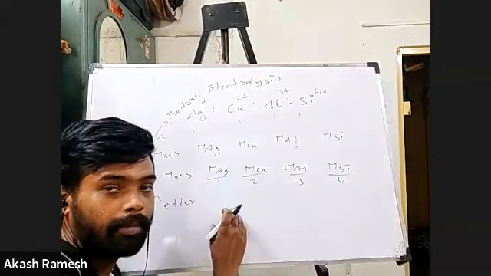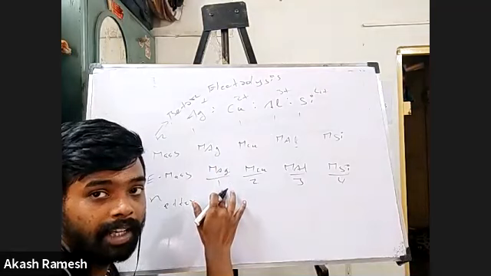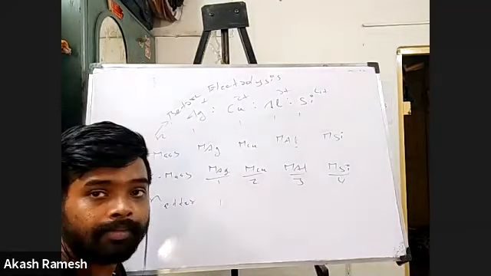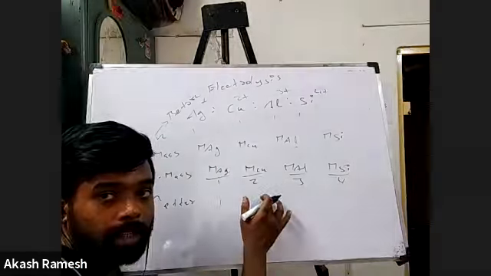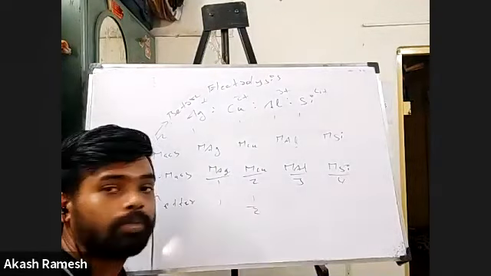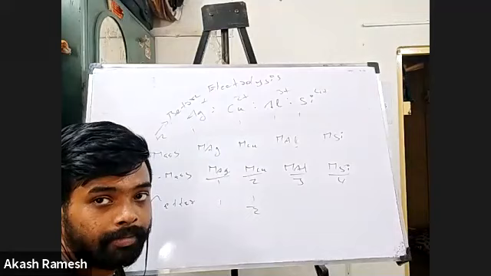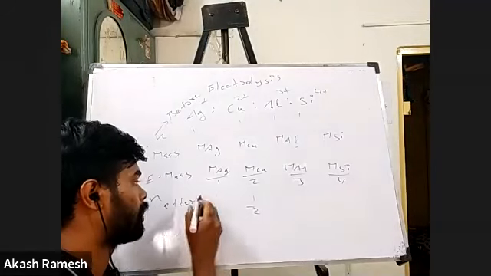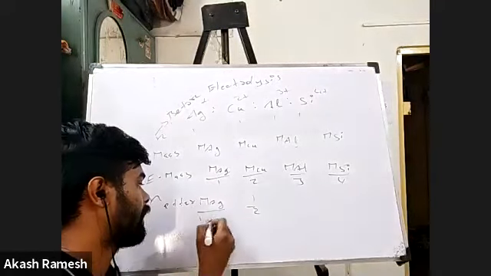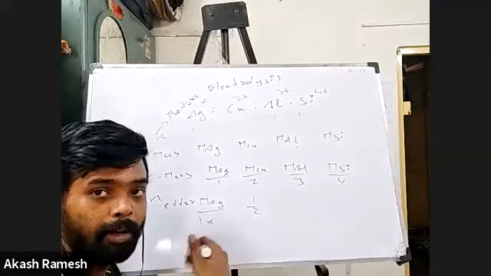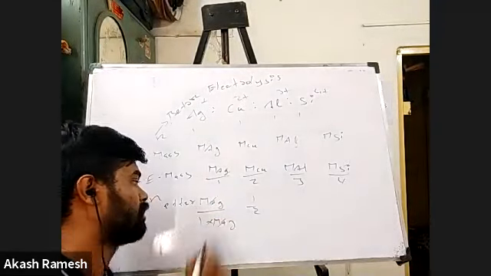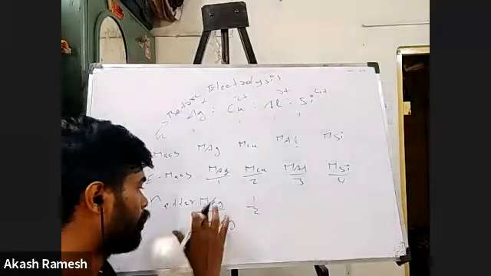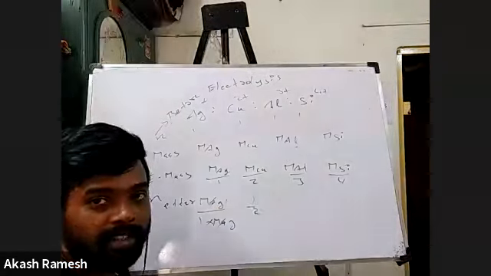So can I say it will be this divided by the molecular mass of Ag? That will be 1, right? And for this it will be this divided by the molecular mass of Cu, that will be 1 by 2. That is what is remaining, isn't it? Now even how it comes: molecular mass of Ag divided by 1, and I have to find the number of moles, so this is the given mass divided by the atomic mass of Ag. This and this get cancelled, so I have only 1. That's why I wrote only 1.